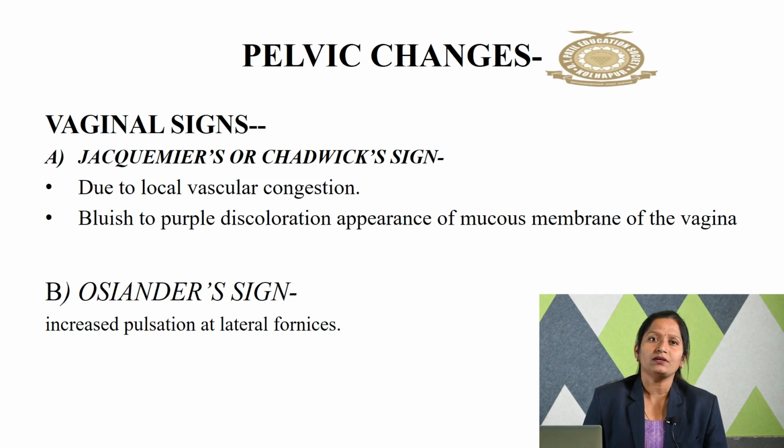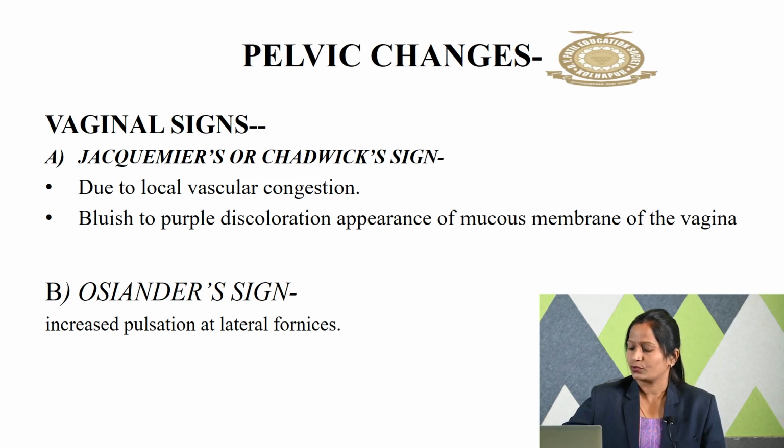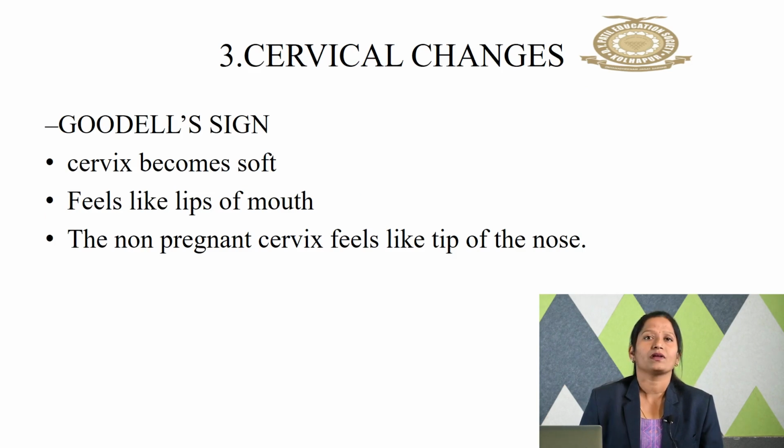Next one, it is an Osiander sign. What is there in an Osiander sign? Increased pulsation felt through the lateral fornices. So that is called the Osiander sign.